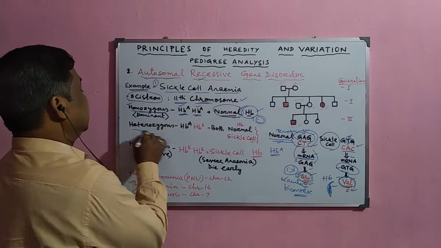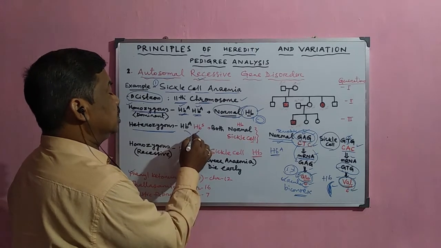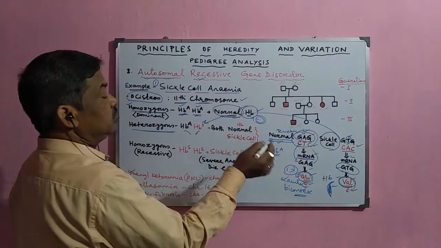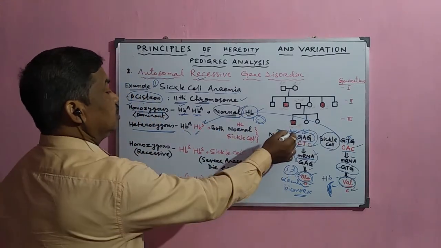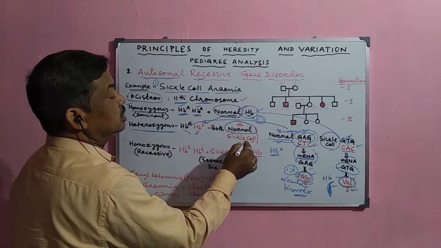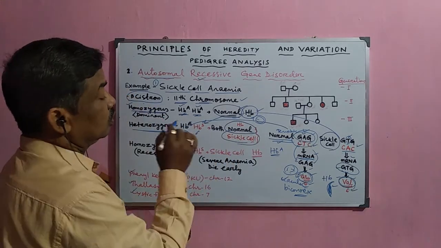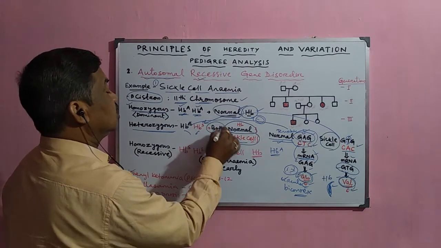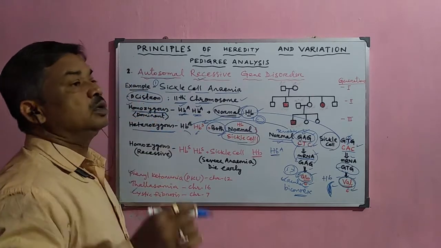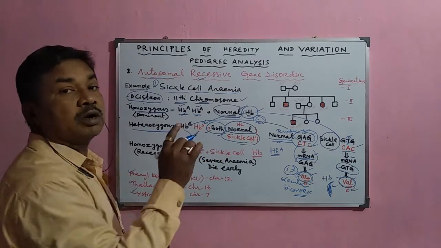But when it is heterozygous, that means HbA and HbS are both there. Both normal hemoglobin will be synthesized as well as the sickle-shaped hemoglobin, so both the normal and the sickle-shaped hemoglobin will be present in that particular individual. So normally sickle cell trait is there in their body, but they are not affected so much.